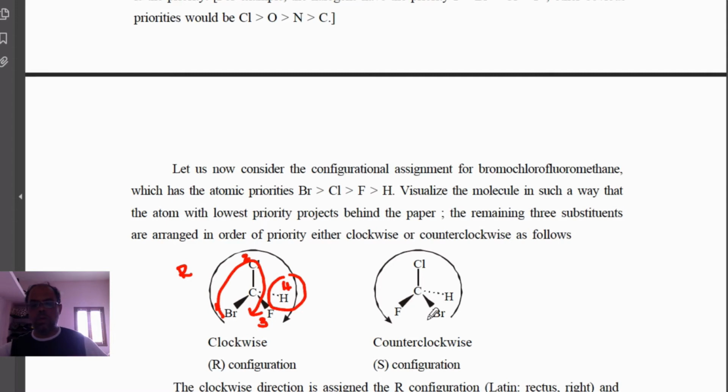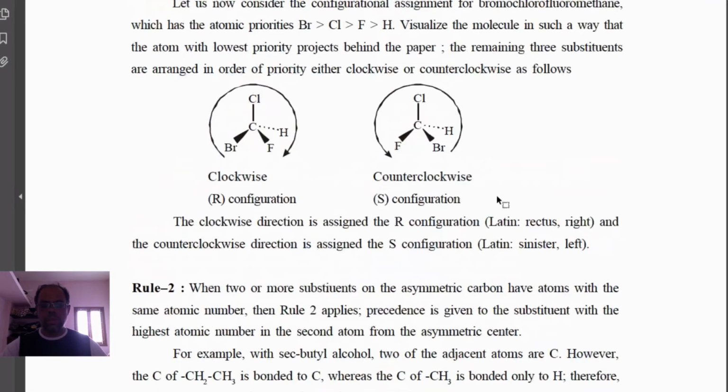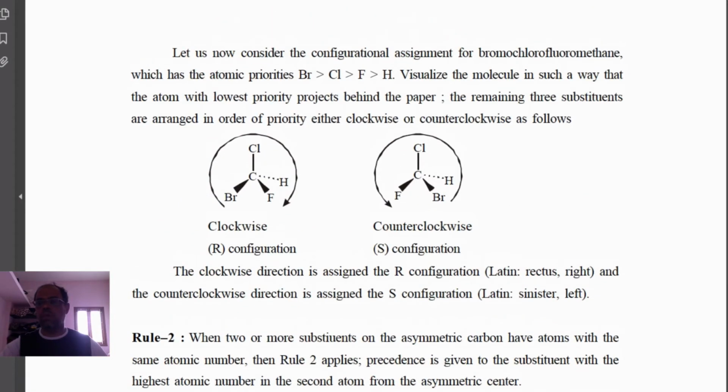Suppose here you go 1, 2, 3, and the fourth one is below the plane, and you only go for 1, 2, 3, and this will be left hand side, that is anticlockwise. So then it is called S. Okay. Now suppose the fourth one is above the plane. Suppose here the fourth one is above the plane. What should you do?